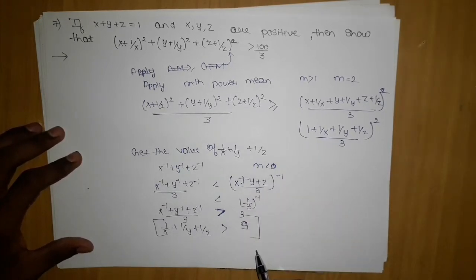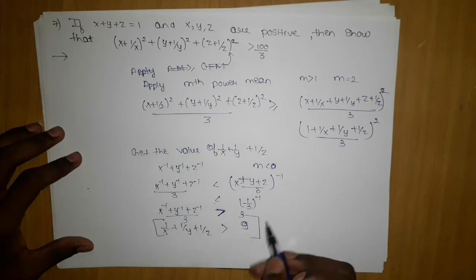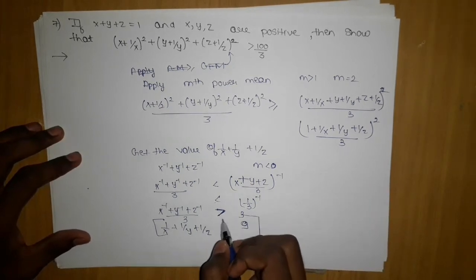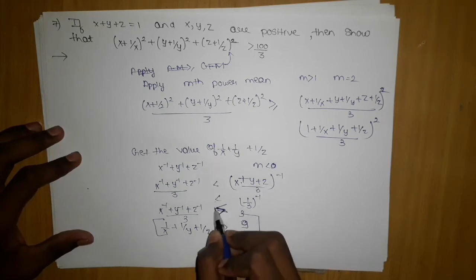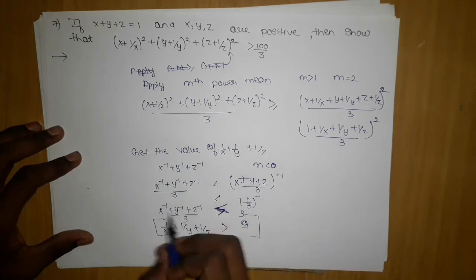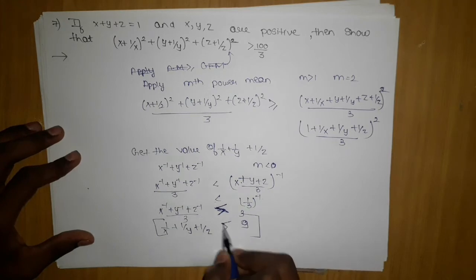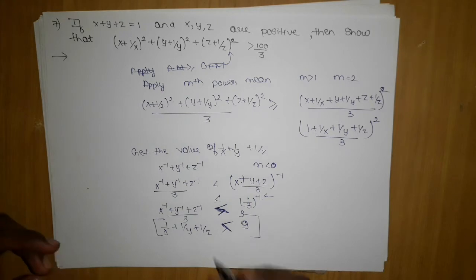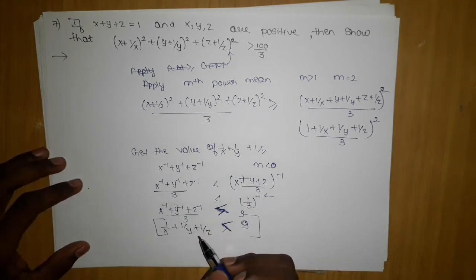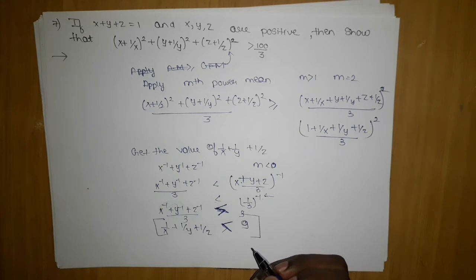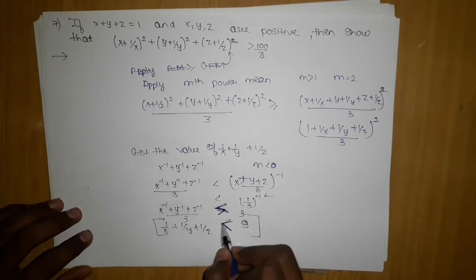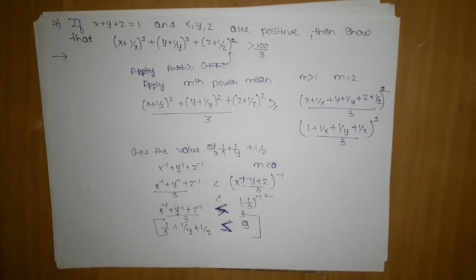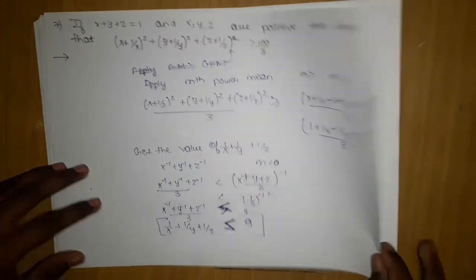Now I can substitute it here. It will be like this, because we have taken reciprocal here also and here also, then it will be the same only. In the starting I had taken reciprocal on this only, then the inequality reverses, but here also we have taken reciprocal. So in taking reciprocal twice, the inequality will stay there only. So we have its maximum value, which we will substitute here and see what we are getting.